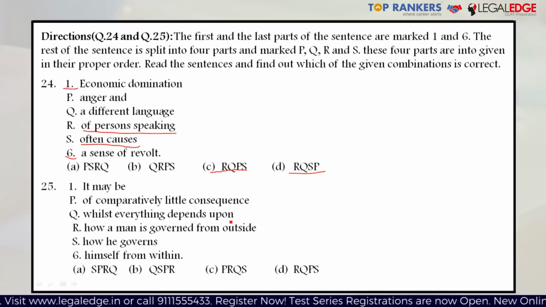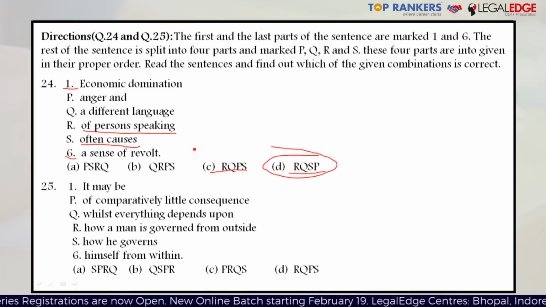Now, let's consider option C, RQPS: economic domination of persons speaking a different language, anger and. Okay, anger right after language does not make much sense. It's probably not the right answer. Let's check option D, RQSP: economic domination of persons speaking a different language often causes anger and a sense of revolt. So this makes sense and therefore is the right answer. This was a fairly easy parajumble question.